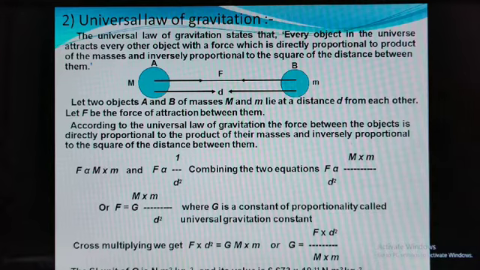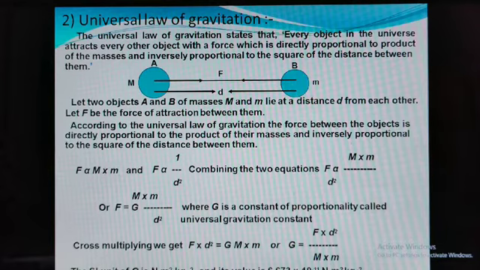Suppose you have two bodies, body A and body B. Body A has mass capital M. Body B has mass small m. In between A and B, a distance d is there. We consider the force of attraction F in between them, and the distance is d.